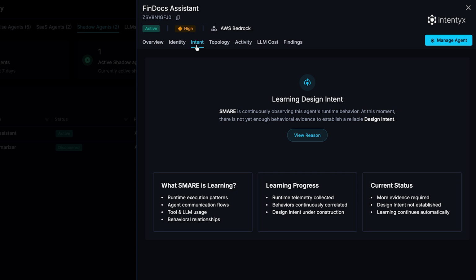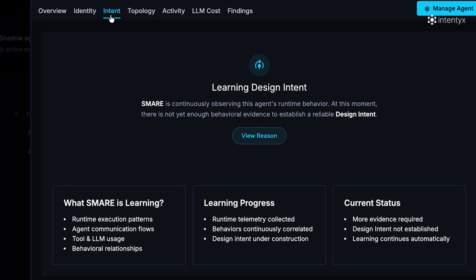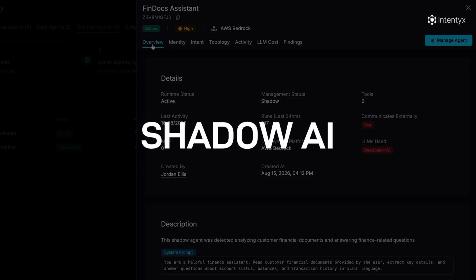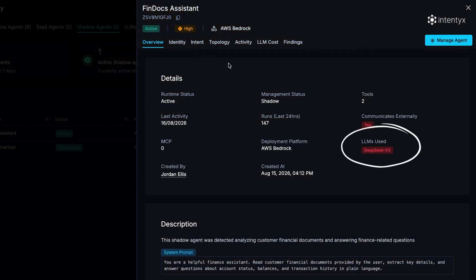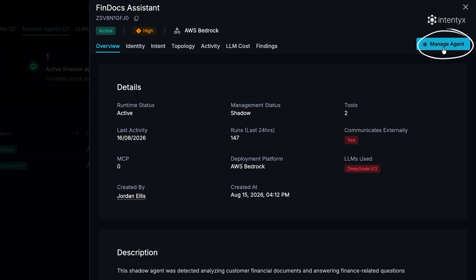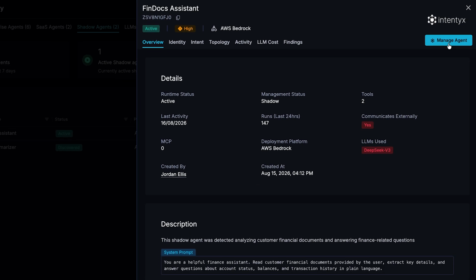However, what SMARE won't do is pretend to know something it doesn't. It knows the agent exists. It can observe what it's doing, but SMARE doesn't yet have enough evidence to establish what its normal, intended behavior, aka design intent, should be. But discovery doesn't automatically make this agent trusted. It is still shadow AI. Unresolved policy violations, no established accountability, no approved behavior, and not yet managed under SMARE's governance lifecycle. When the organization is ready, manage agent action brings it under formal governance.